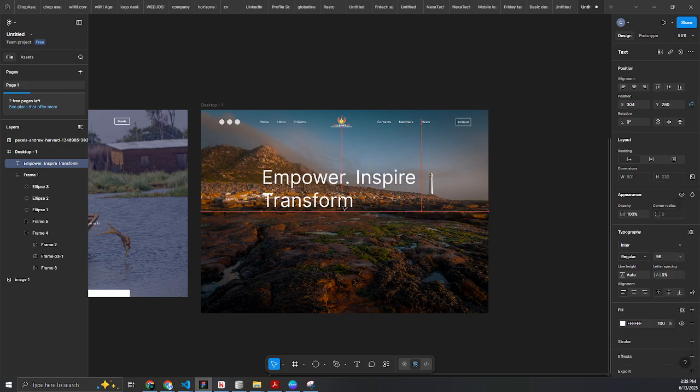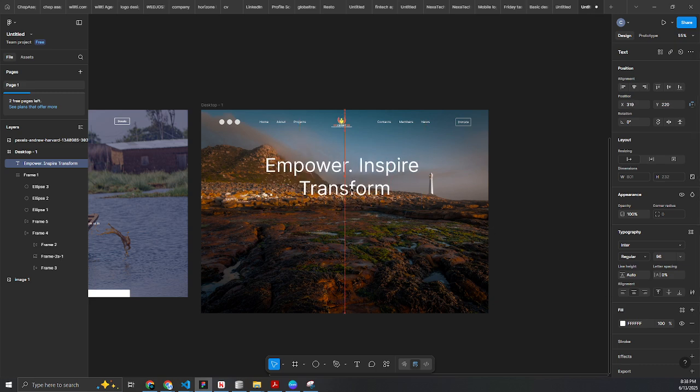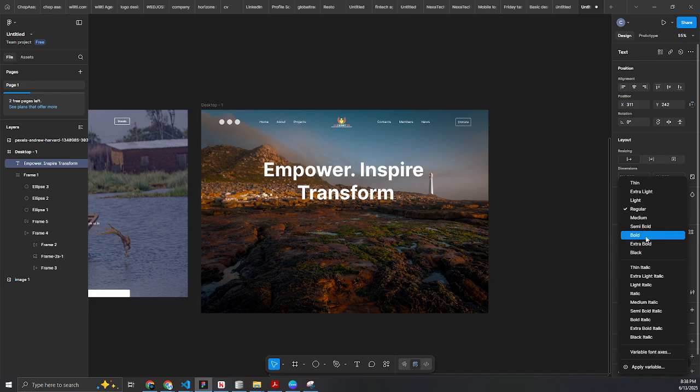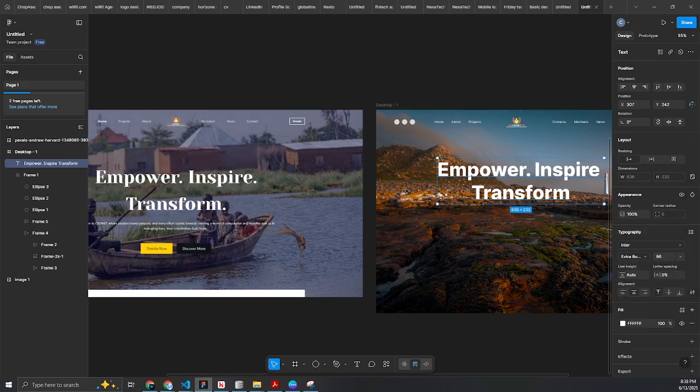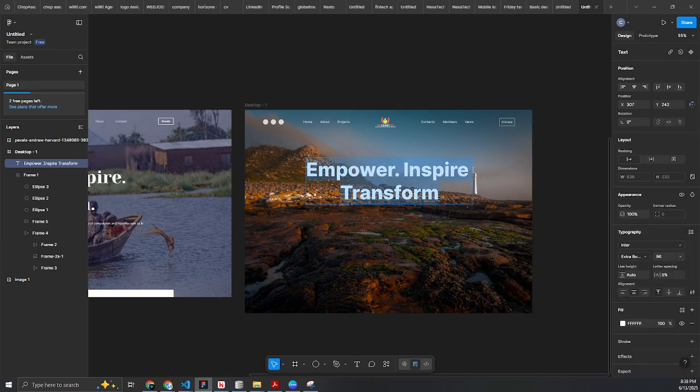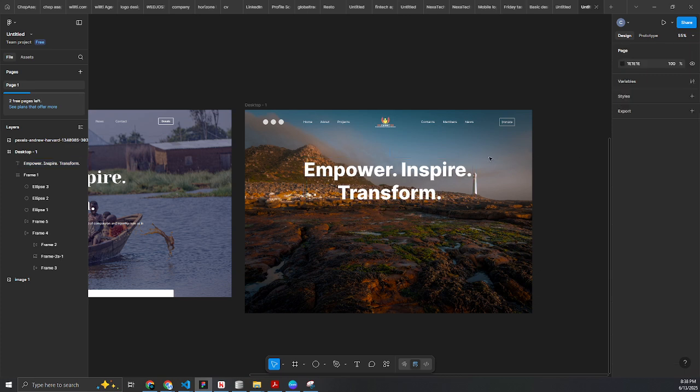We are going to centralize the text by choosing this. And the next thing is the font weight. We can change the fonts to maybe bold, bolder, extra bold, or something else. Let's say we choose extra bold. We have something like this. The next thing I just want to double click and add the dots there. They make a lot of sense. And we have something like this.